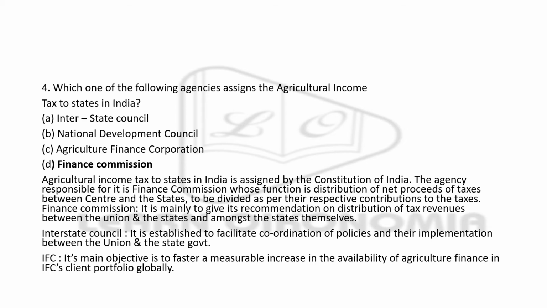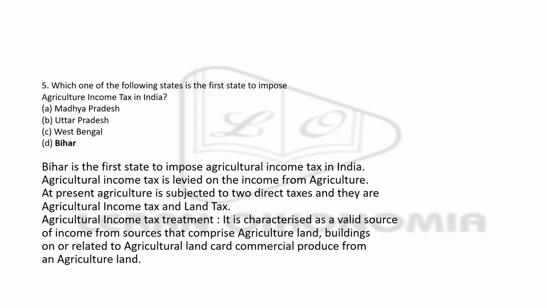Okay. Now, coming to another question, which of the following states is the first state to impose agricultural income tax in India? The right answer is Bihar, and agricultural income tax is actually levied on the income from agriculture products.